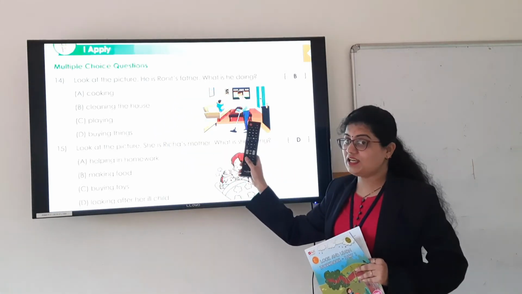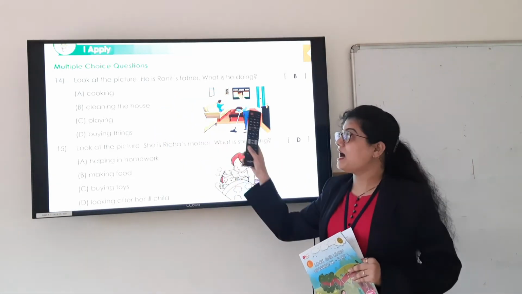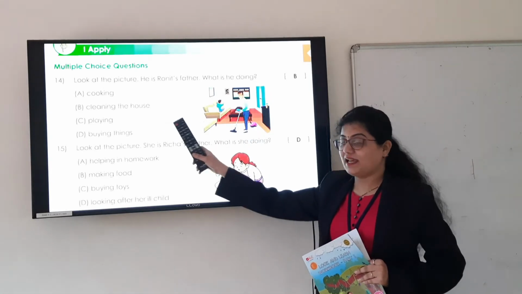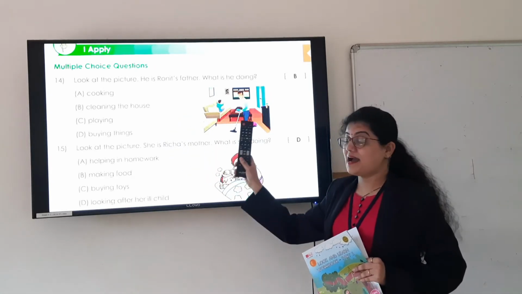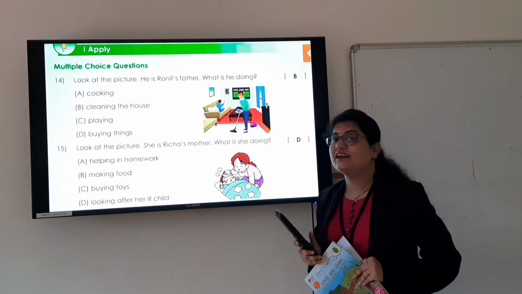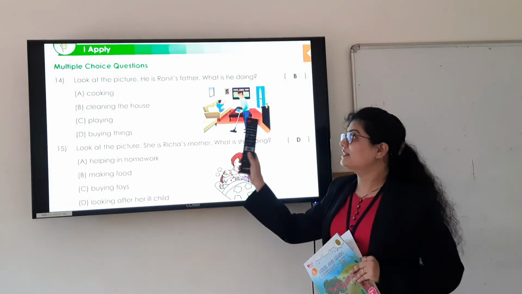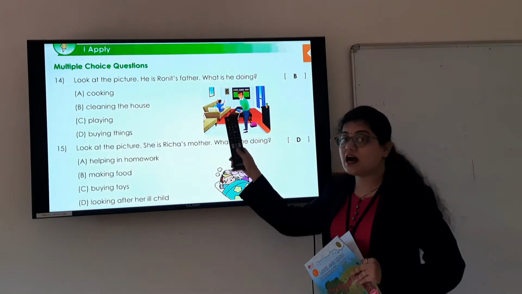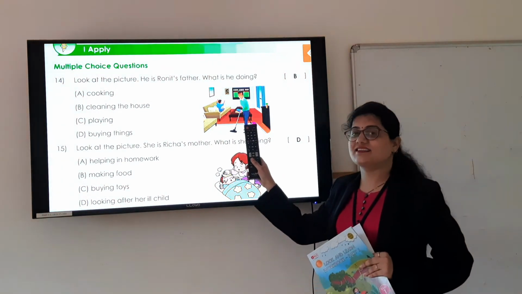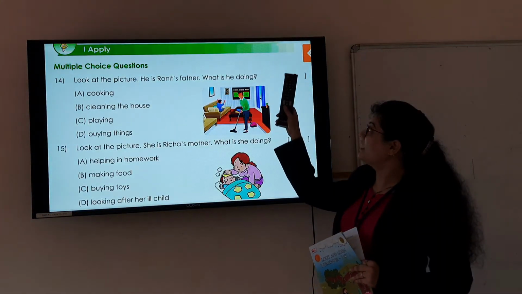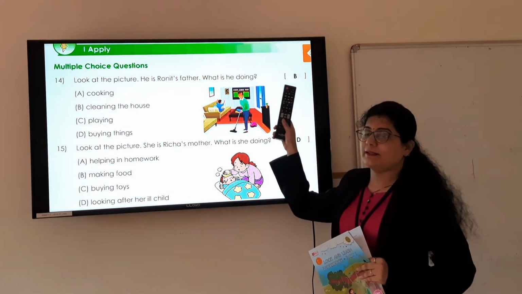Is he cooking? No. Cleaning the house? Playing? Or buying things? What is he doing? Yes, option B, that is cleaning the house. Ronit's father is cleaning the house. So we will write here option B.